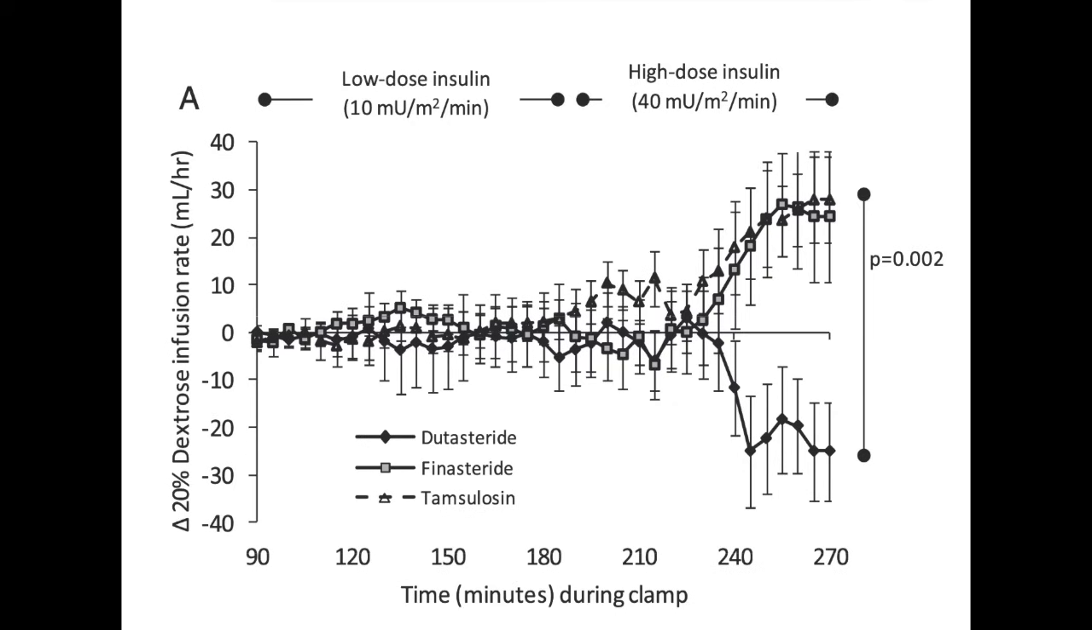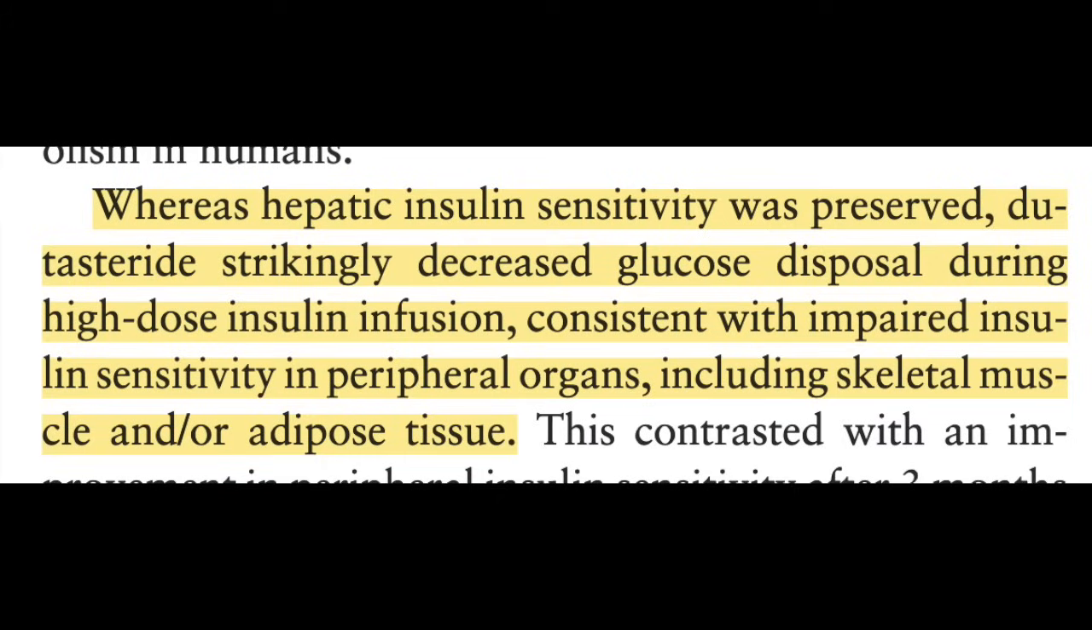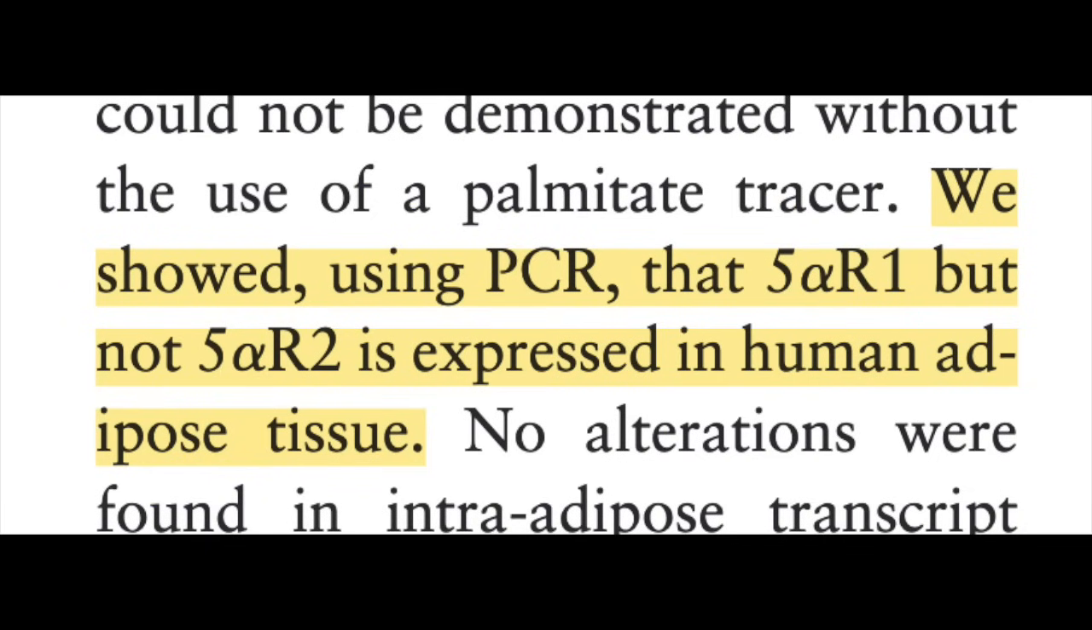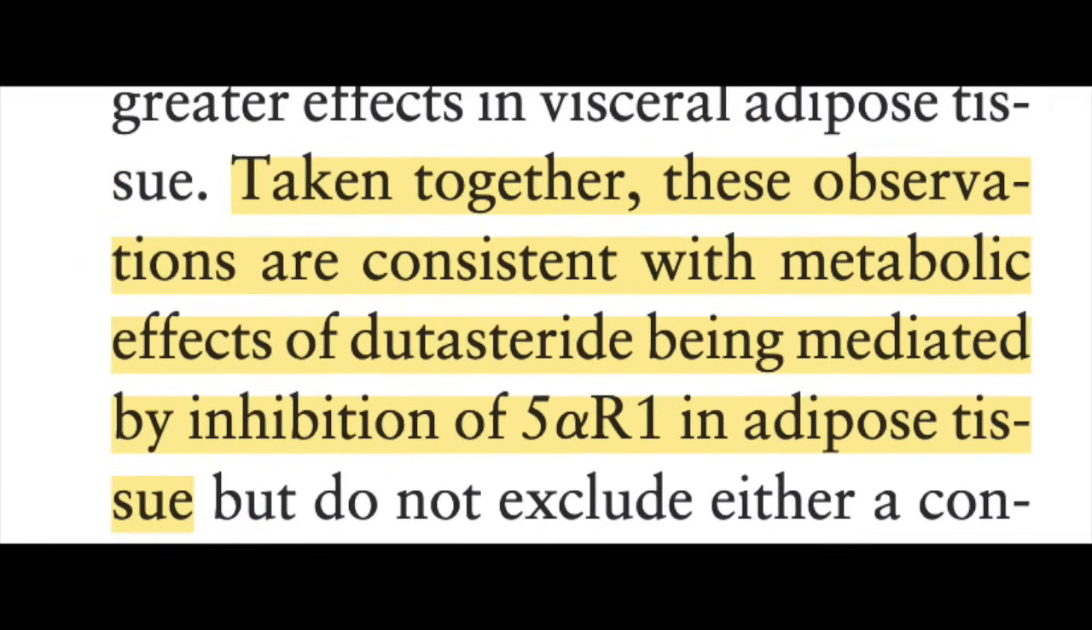Dutasteride also impaired the response to high-dose insulin, while finasteride and tamsulosin had no effect. However, the insulin resistance in this study had nothing to do with the effect of dutasteride in the liver. Instead, the investigators found that the effect was probably due to the effects of dutasteride on adipose tissue, which contains the type 1 5-AR isoenzyme, but not the type 2 isoenzyme. So, this study concluded that any effect of dutasteride on insulin resistance was actually due to the effects on adipose tissue and not on the liver. Alright, so this study suggested that perhaps dutasteride could cause insulin resistance in fat cells, but hold on just a moment, chums. There's more data coming.